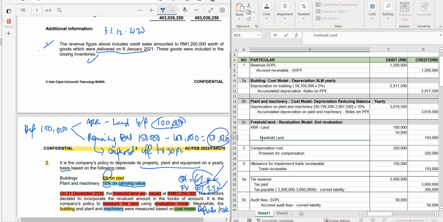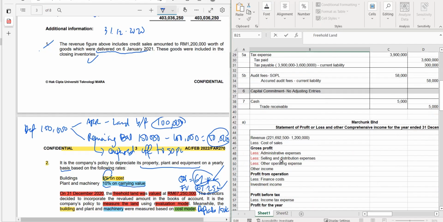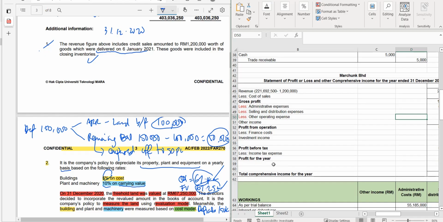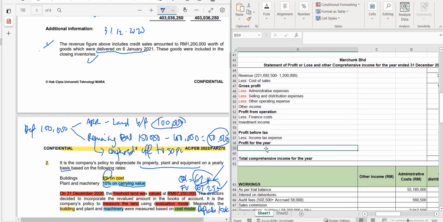There is no need for you to adjust for depreciation. So if you have done that, the effect will be here. Saya tunjuk sikit. I will show it here. You can see for the item profit for the year here, there is none. Why there is none? Because that was not the current surplus here. The item does not relate to other comprehensive income, because deficit is not other comprehensive income.